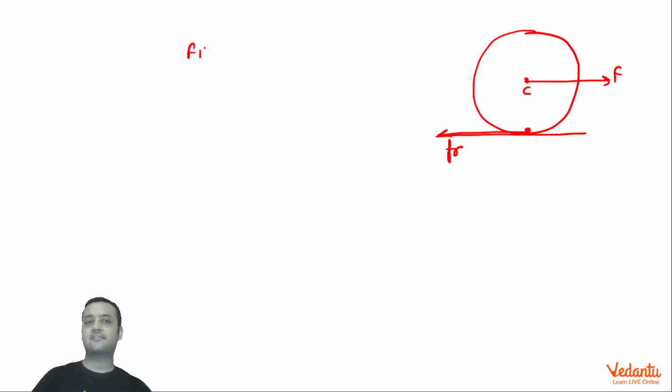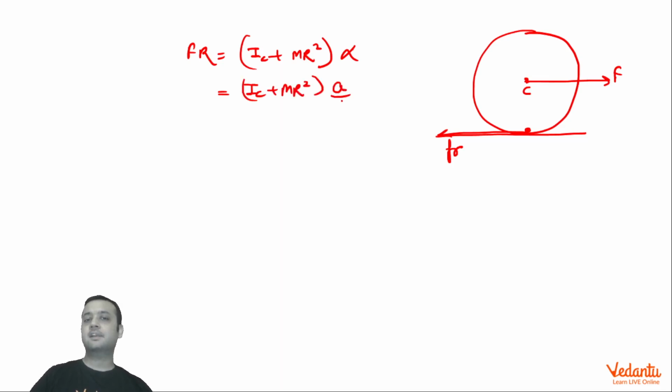So we can say that F into R is equal to (IC plus MR square), which is the moment of inertia about the bottom point, the ICOR, the instantaneous center of rotation, into alpha. Since the condition of pure rolling is satisfied, we can write alpha as A by R. So from here you can see that A becomes FR square divided by (IC plus MR square), right?